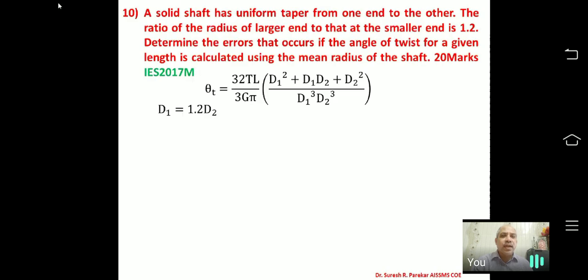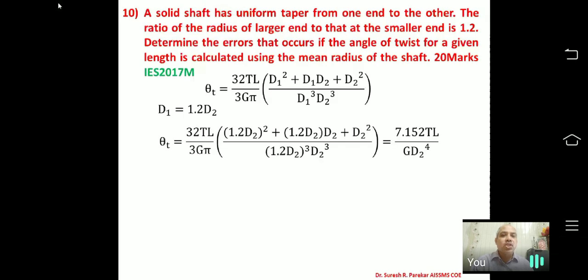2017, and that is for 20 marks. Now the problem is very small, actually that is not in our curriculum. This will be a tapered shaft, and for the value of theta for a tapered shaft we have this formula: 32 TL upon 3 G pi, into d1 square plus d1 d2 plus d2 square upon d1 cube d2 cube, and d1 we have as 1.2 d2. D1 means the larger diameter, and d2 the smaller diameter. If you put this value d1 as 1.2 d2, then you will get the equation in terms of d2.